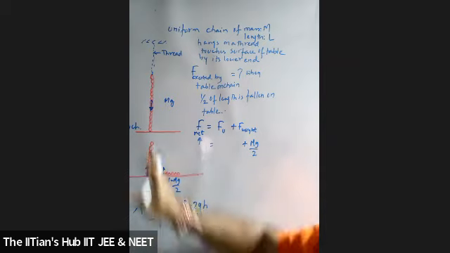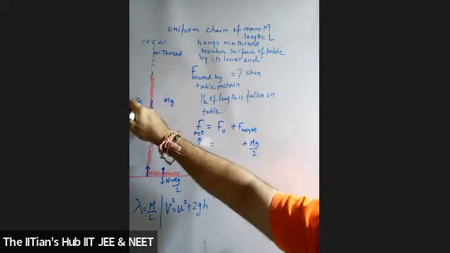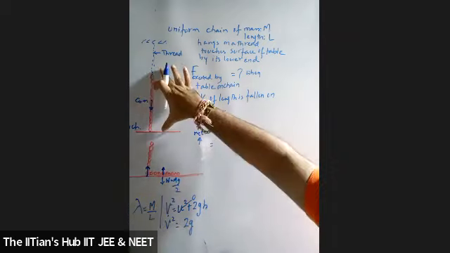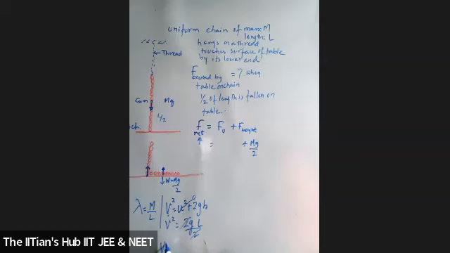What is the velocity of the center of mass falling downward for the entire chain of length L? Initial velocity is 0, so v square is equal to 2g. What is the height? It is L by 2. The 2 will get cancelled, so I get the velocity as equal to under root gL.